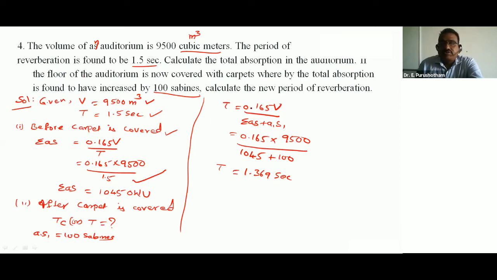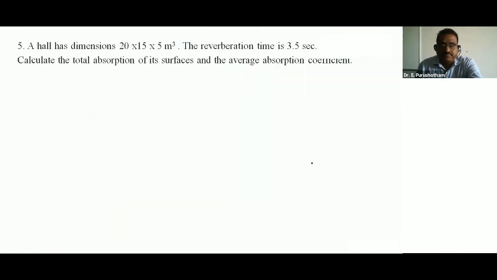Reverberation time, by the principle, is 0.165 V by sigma AS plus A1 S1. So 0.165 times volume 9,500, with sigma AS as 1045 plus A1 S1 as 100, we get 1.369 seconds. This is the fourth problem.